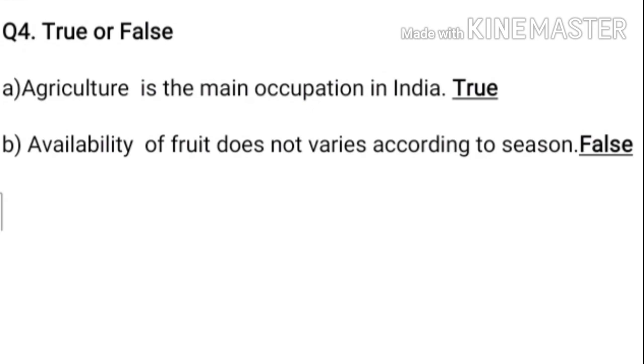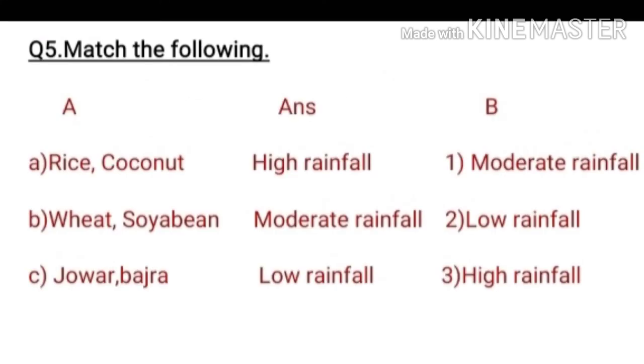Question number 4 is true or false. A. Agriculture is the main occupation in India. The answer is true. Second is availability of fruit does not vary according to season. Answer is false.